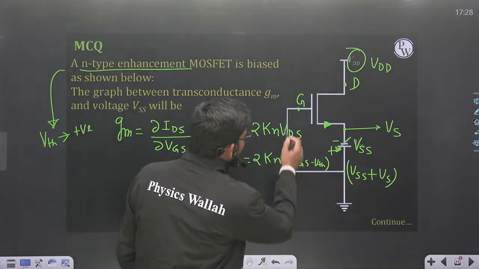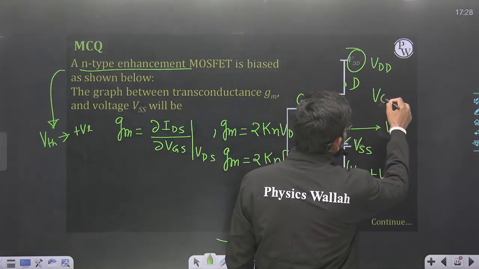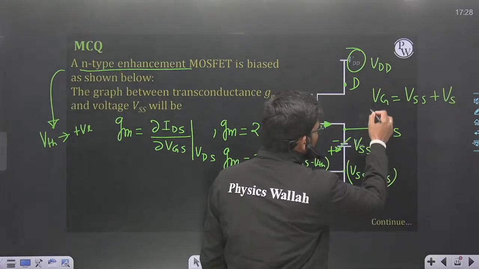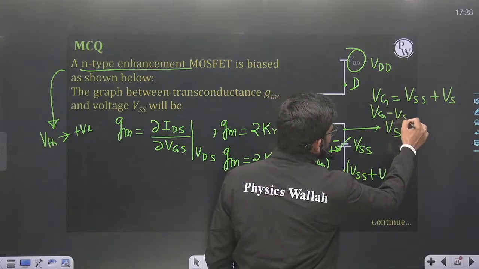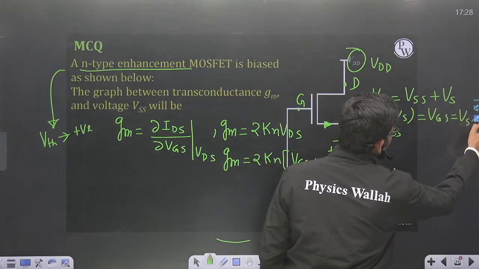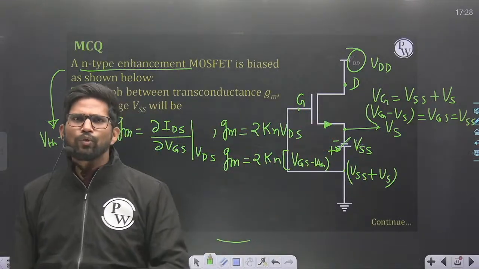And this node is connected to gate. So VG is at which potential? VSS plus source node potential Vs. So VG minus Vs is what? VG minus Vs, this is nothing but VGS, is equal to what? VSS. So VGS is nothing but equal to VSS voltage.